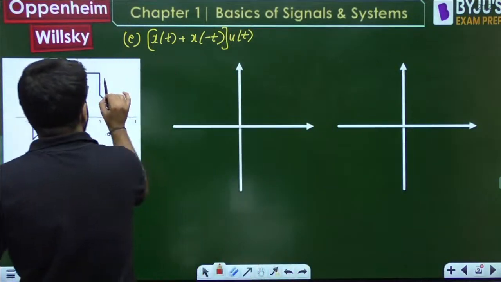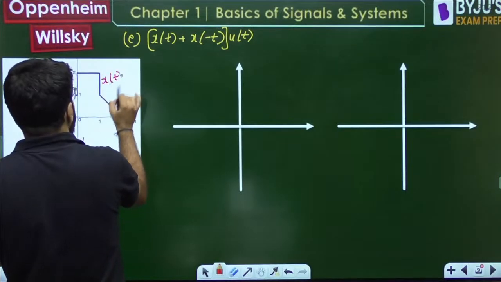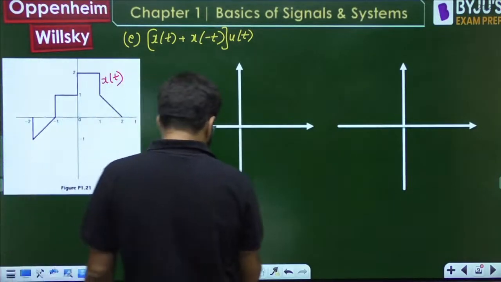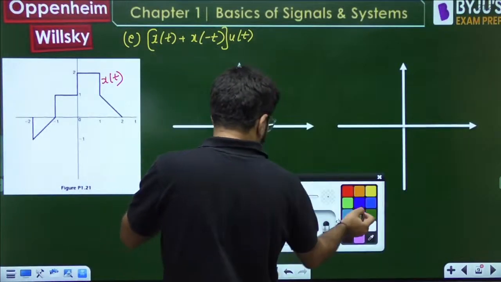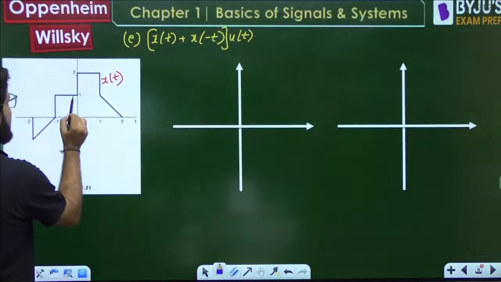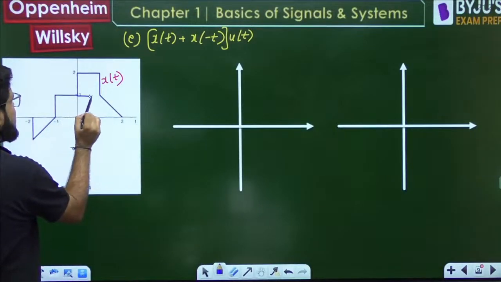So what will I do? This is the x(t) on the right side. What about x(-t)? Let's overlap it on this same one. If you want to draw x(-t), take the mirror image here only. Take the mirror image here. This has come.